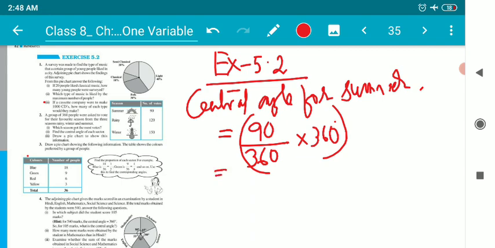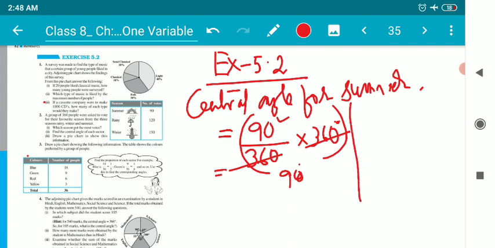This is why, in order to get the central angle of a particular item, we write that on top, divided by the total number of data, into 360 degree. So 360 degree multiplication is compulsory. 360 cancelled. Answer is 90 degrees. The central angle always comes as an answer in degrees.